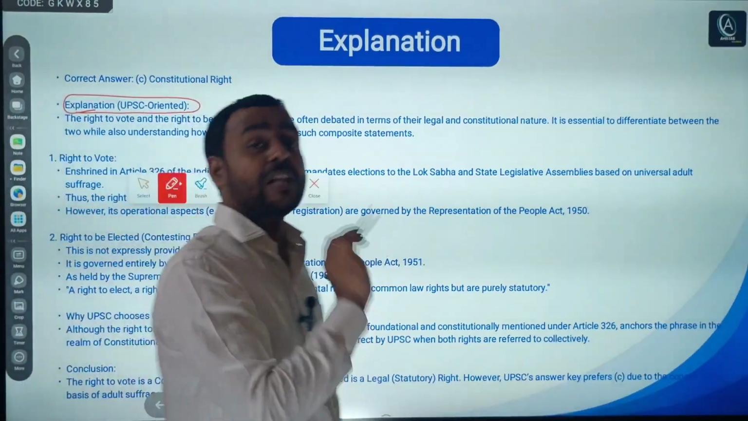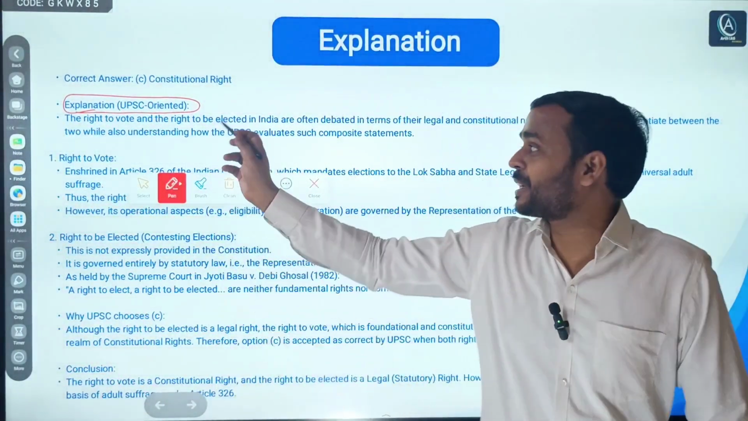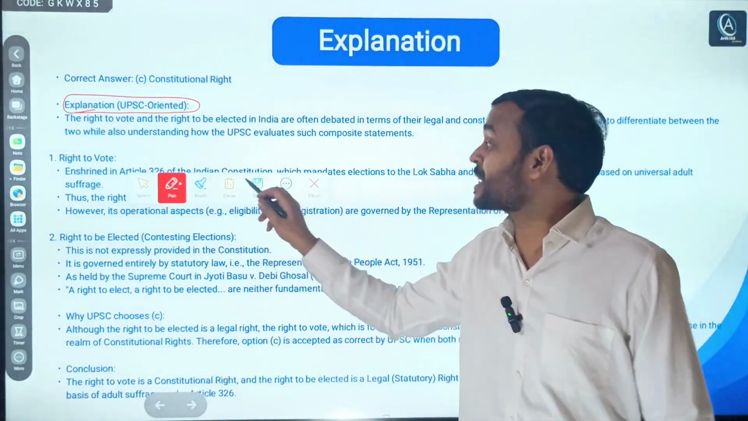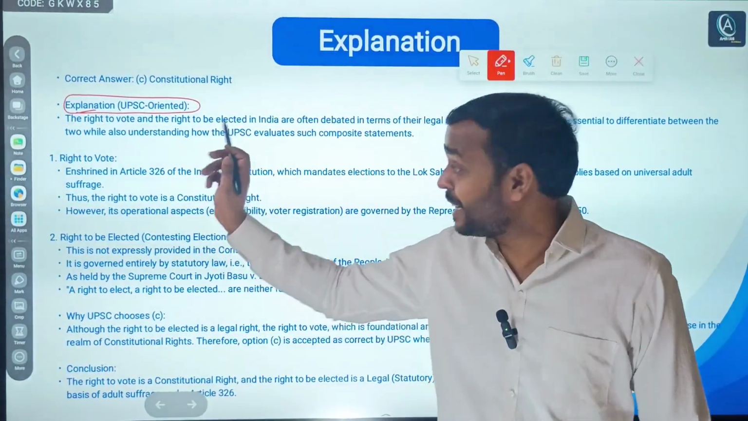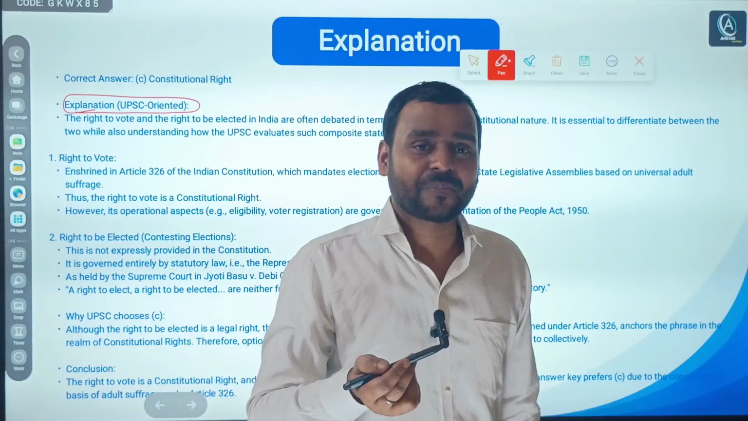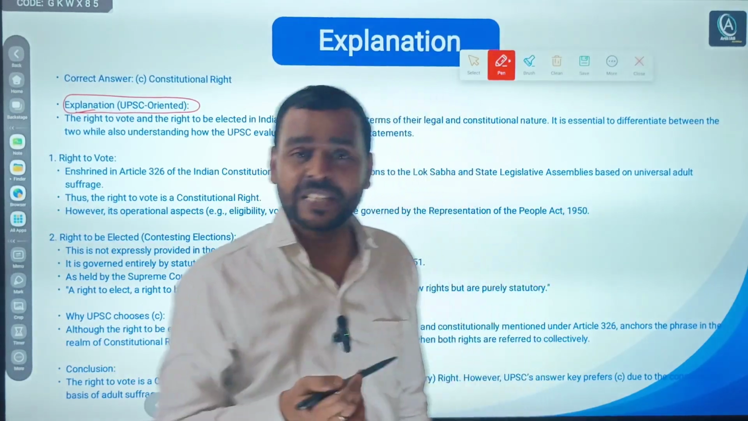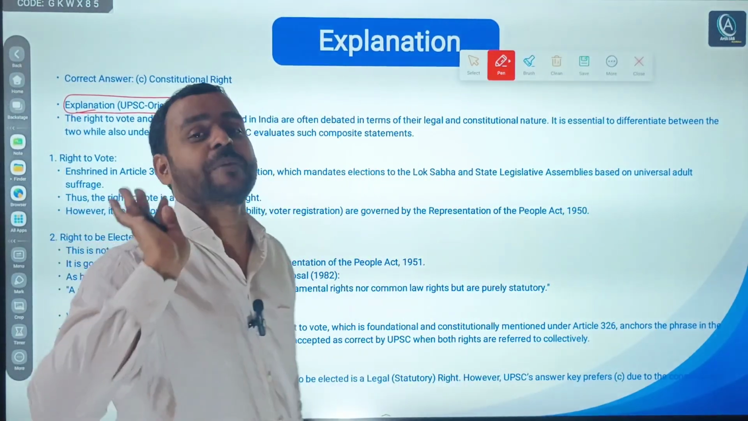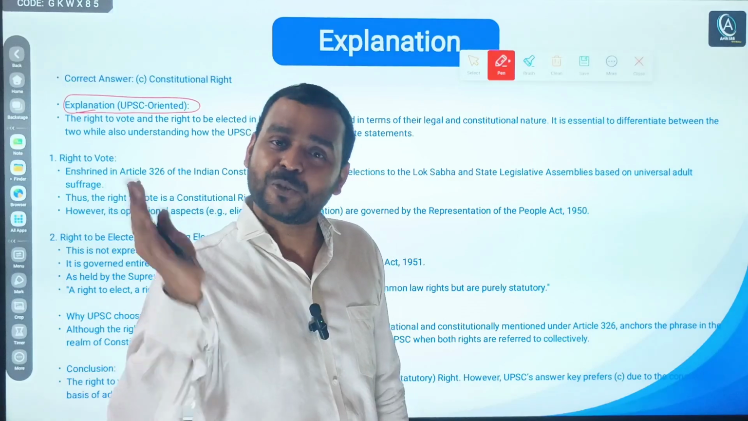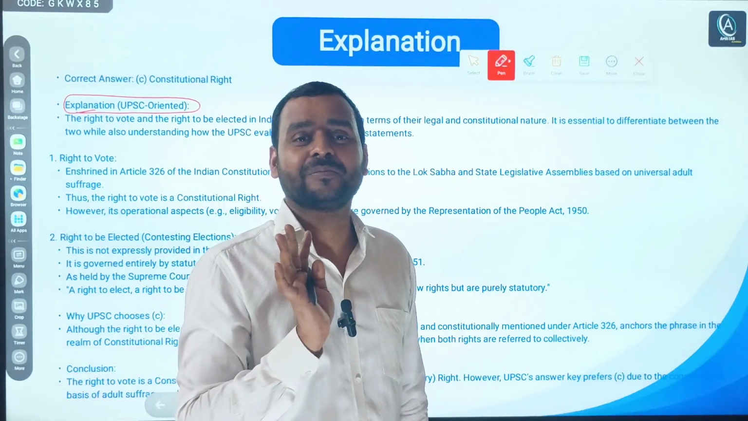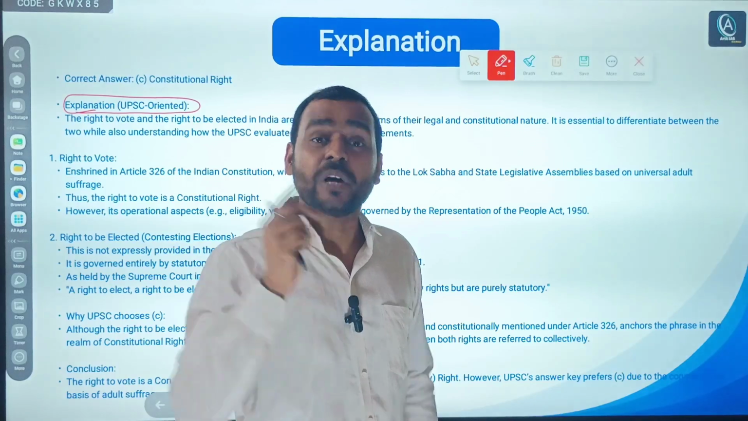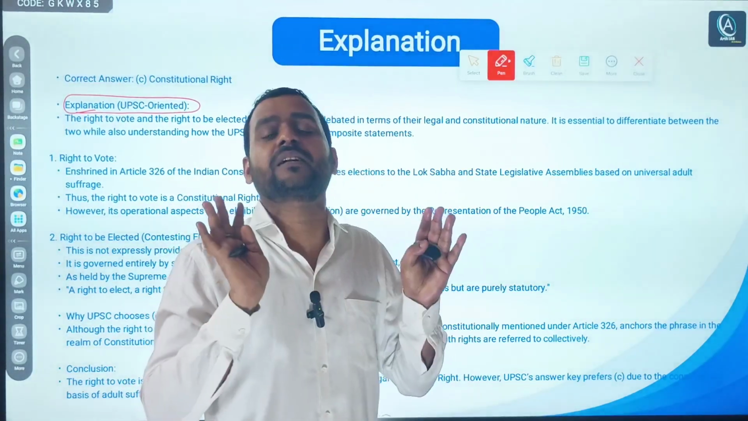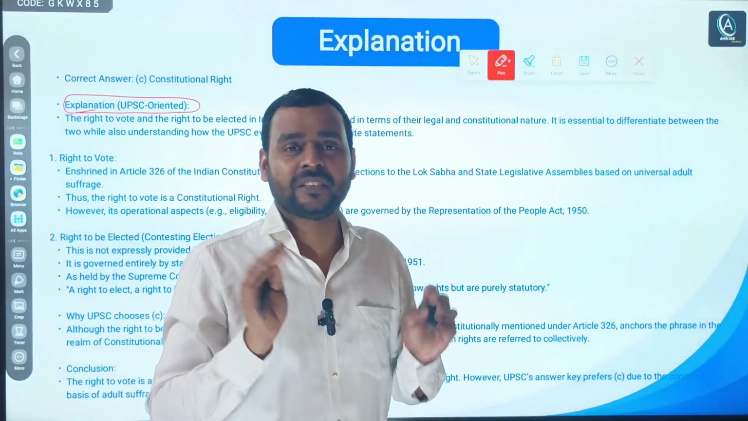In none of my explanations have I used the term UPSC oriented, but here it was necessary, from UPSC's perspective, that is, what UPSC thinks. You have to think from UPSC's perspective, because you have to pass the exam. Do not have a clash with UPSC. So have such a wider approach, such conceptual clarity.